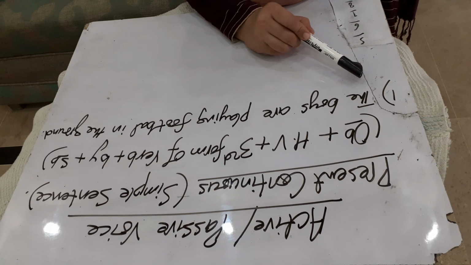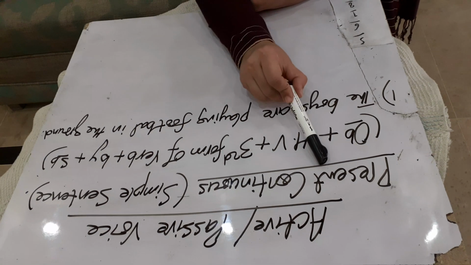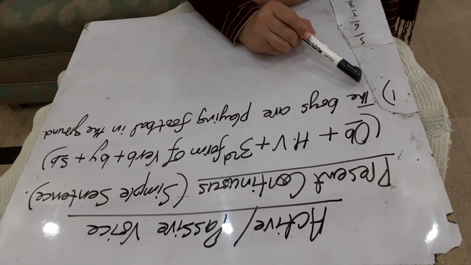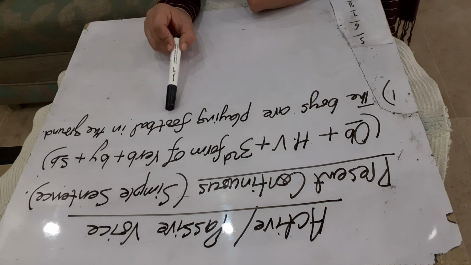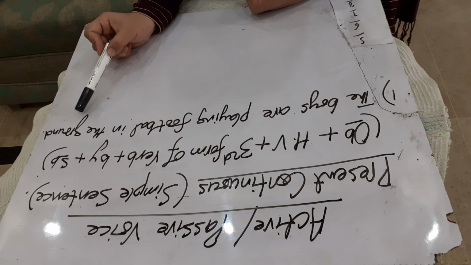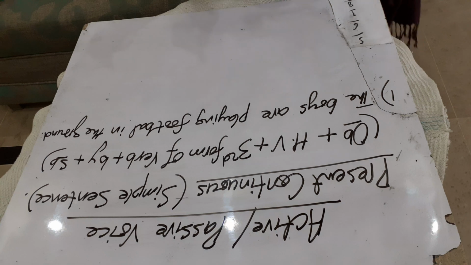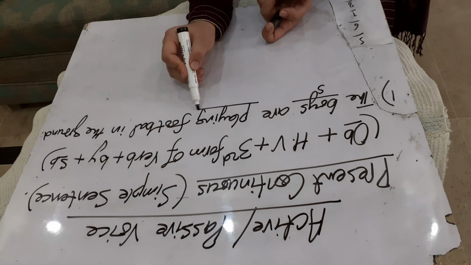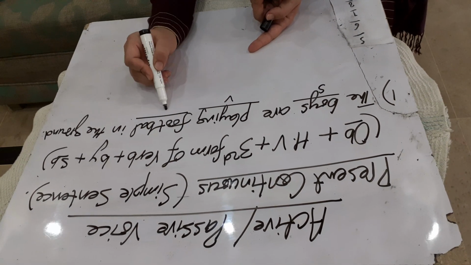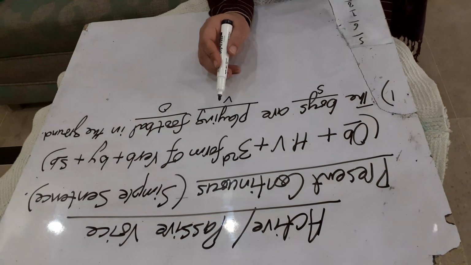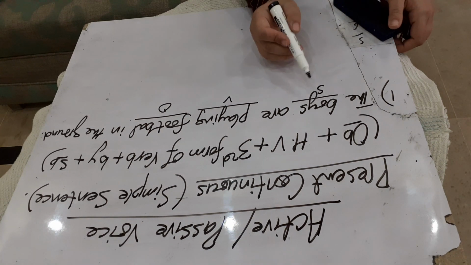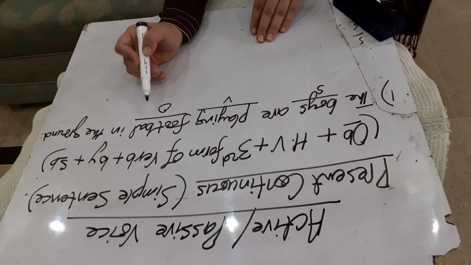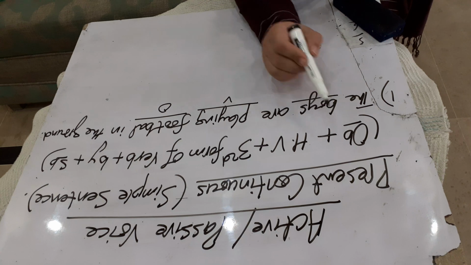Okay. The first sentence of present continuous, a simple sentence, I have written: the boys are playing football in the ground. Now all of you know what we will do. First of all, we will divide it into subject, verb, and object. The boys are playing football in the ground. In it, boys is the subject, playing is the verb, football is the object. Okay, now this is the formula.